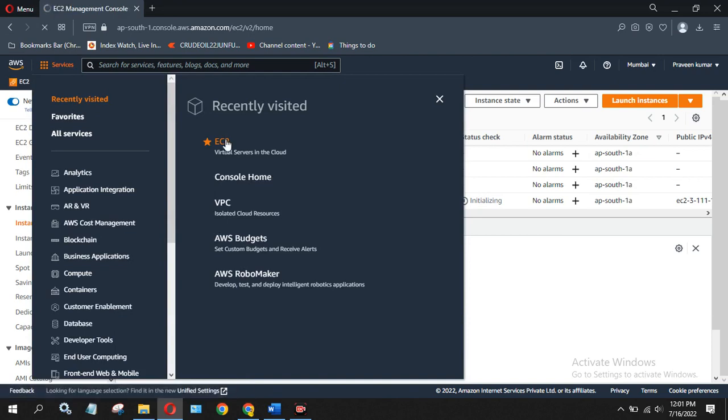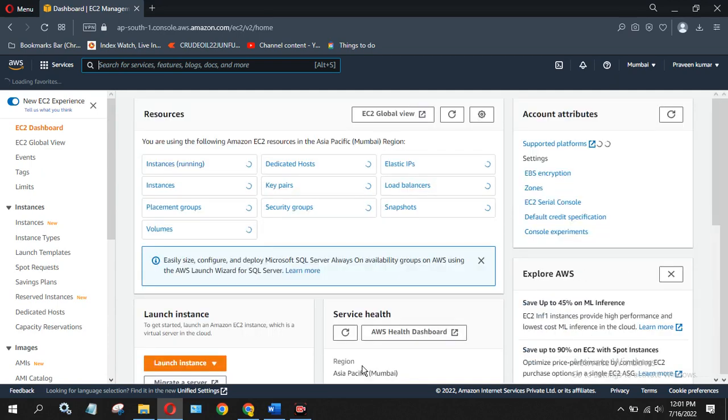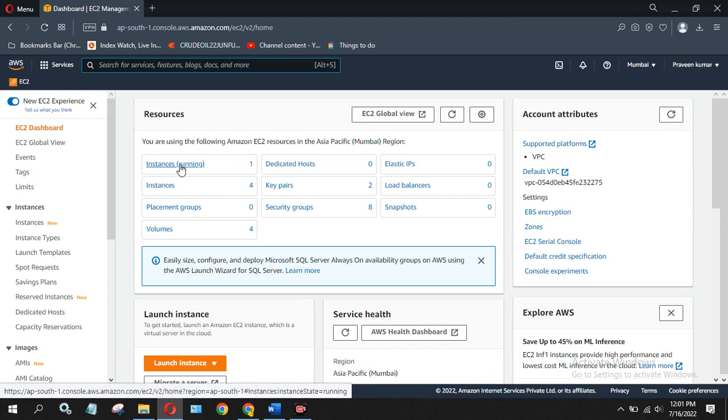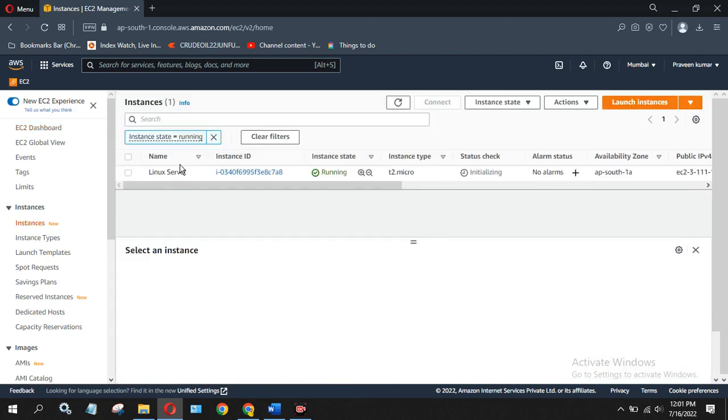You will go to the main dashboard where you can see your instances, how many instances are running, and how many are in stopped state. You can see there are 4 instances, and you have created 1 instance which is in running state. Right click on that. Let me give you one more piece of information. This free tier account is valid only for 12 months, which means you can use it for 1 year. After that you have to pay for whatever services you use.